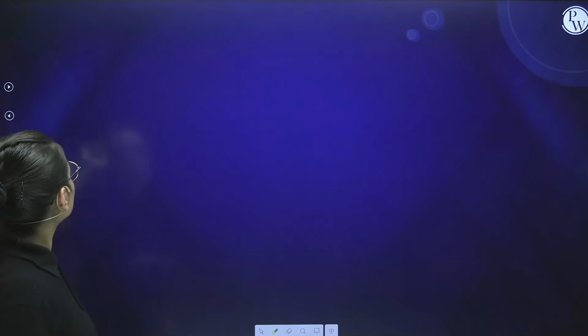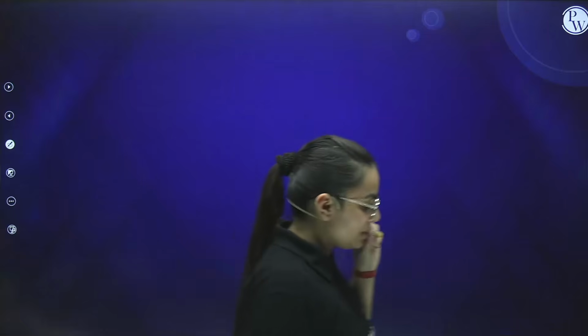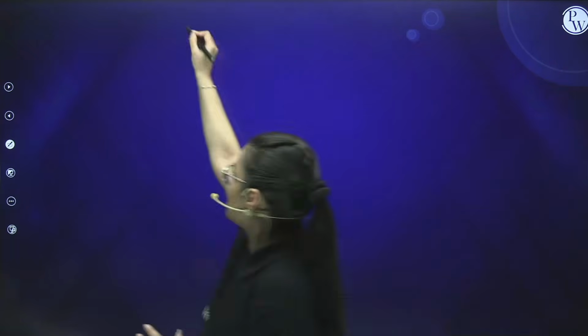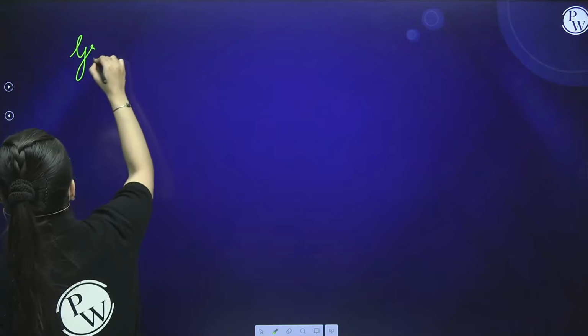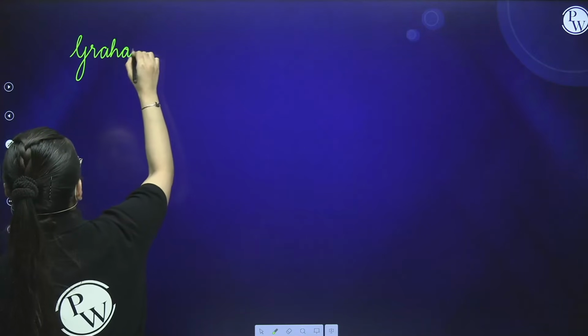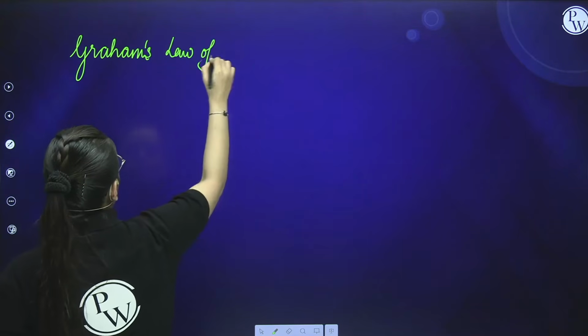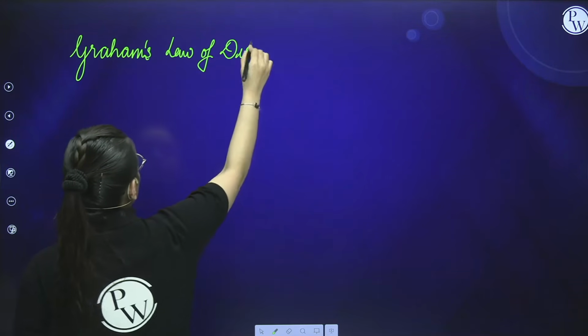Now, students, moving forward towards the next segment, it comes out to be Graham's law of diffusion. I'm talking about Graham's law of diffusion.